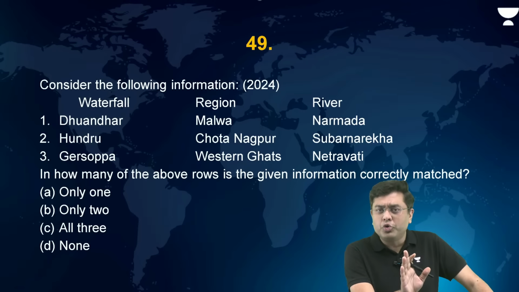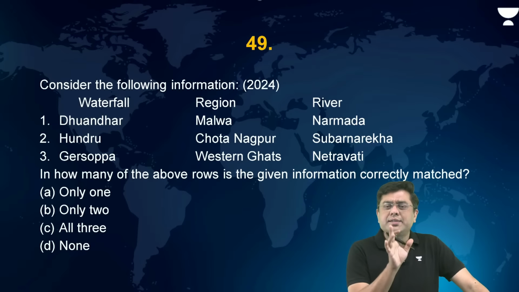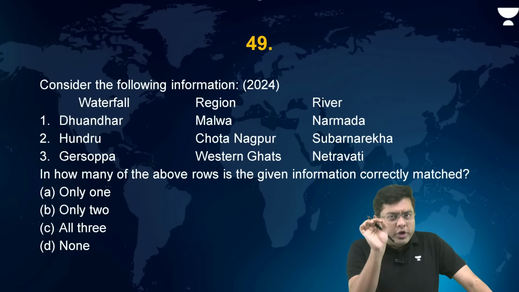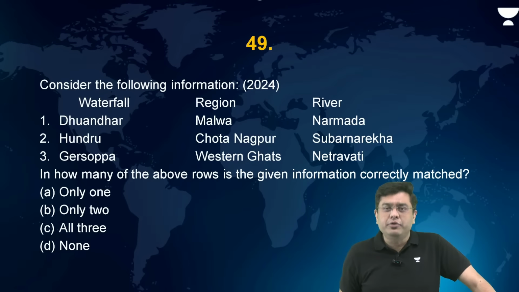If you want the detailed list, we have done another session, the Conquer Prelims portion of the static portion of geography. Take a look at that, where I have provided you with a detailed list of the rivers, origin, tributaries, and the important cities which lie on the banks of that river. So that should be sufficient.